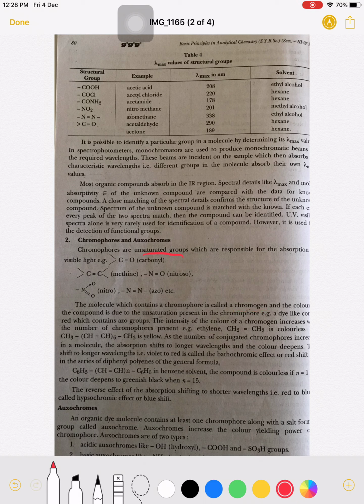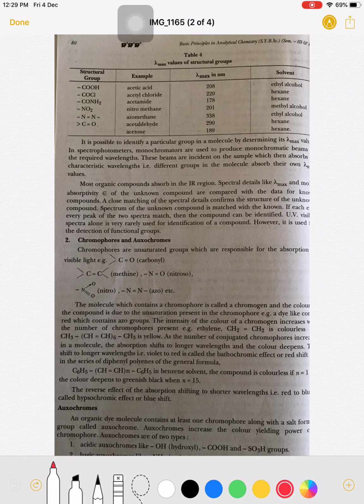If the number of chromophores increases, then the intensity of the color of that compound also increases. If a molecule has only one double bond, it is colorless, but if the molecule has more than one double bond, see this example: ethylene, CH2=CH2, is a colorless liquid. But this molecule, CH3(CH=CH)6CH3, is a yellow compound. The color of this compound is yellow because of the presence of unsaturated groups like alkene in the molecule, and these double bonds are present six times.